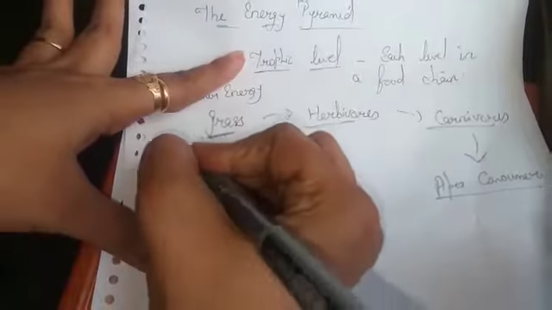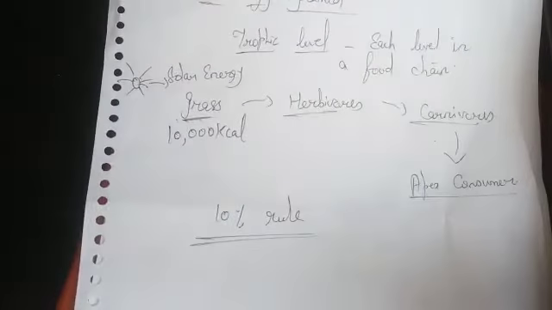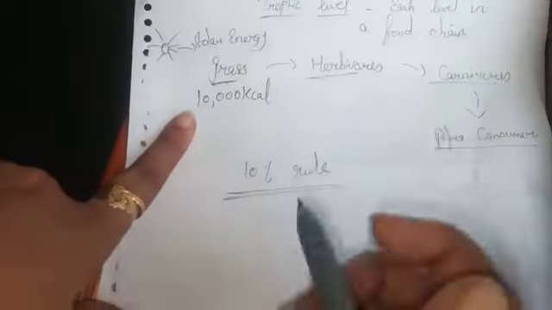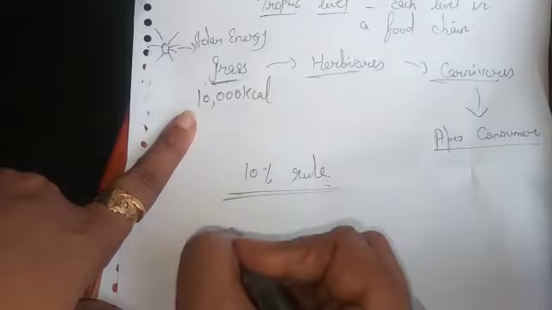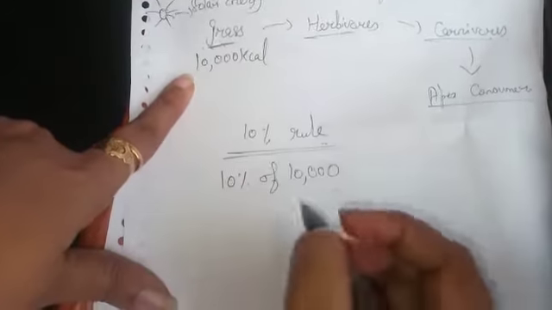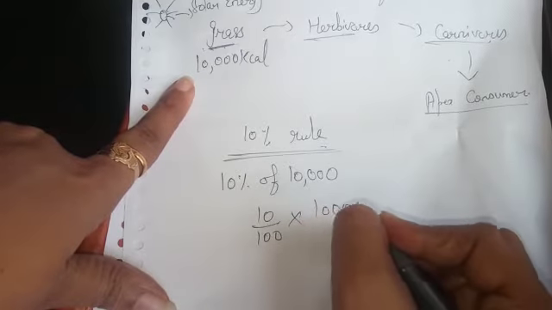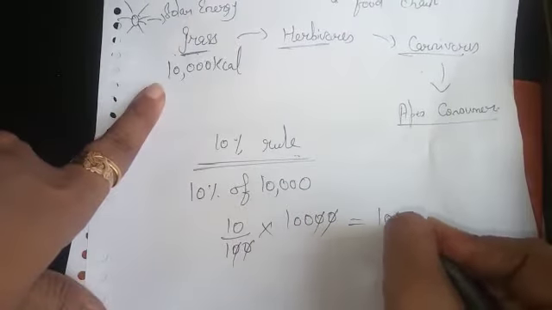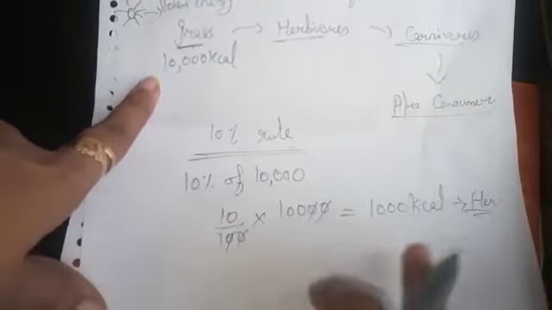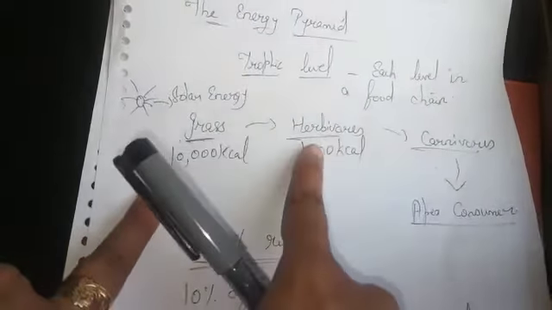Now, suppose the grass contains 10,000 kilocalories of energy. How much energy will the herbivores get? They follow the 10% rule. That means only 10% of 10,000 will be passed on to the herbivores. So how much is that? 10% means 10 upon 100, of means into 10,000. So it comes to 1000 kilocalories. So herbivores will get only 1000 kilocalories of energy. Right? Only 10% of 10,000 is passed to the herbivores.